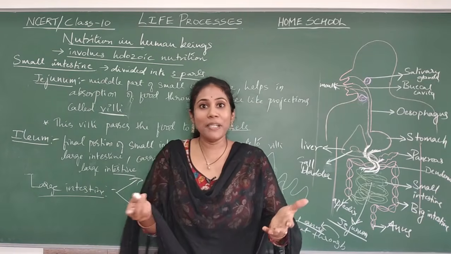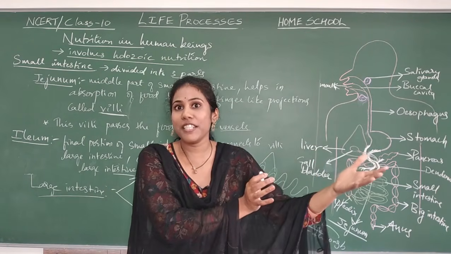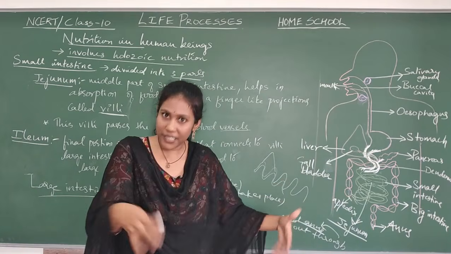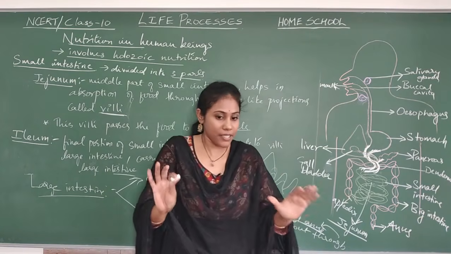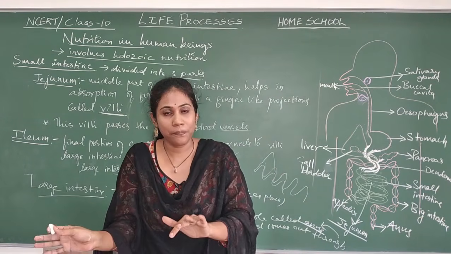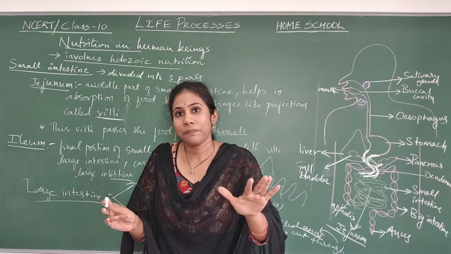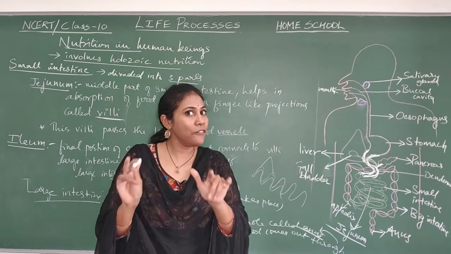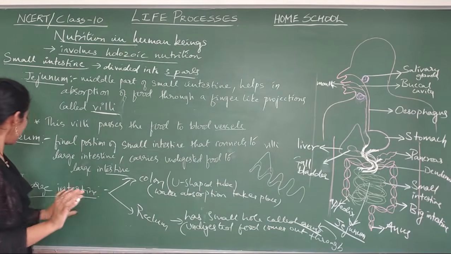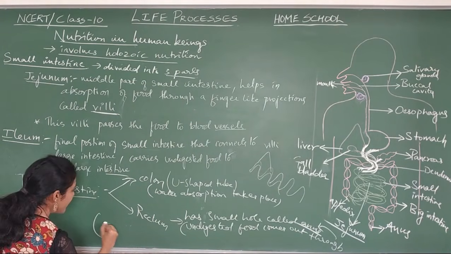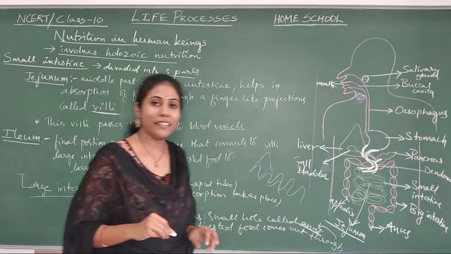Don't think that digestion means urination also. No, urination comes under the excretion part. Excretion is different. Digestion, in the sense, the solid waste material will come out through the anus. This is the outcome of digestion. Passing urine is the outcome of excretion. That's different, so this point of difference has to be noted here. This is what we call egestion. So what is happening with the help of the large intestine? Egestion has happened here. Got to know?